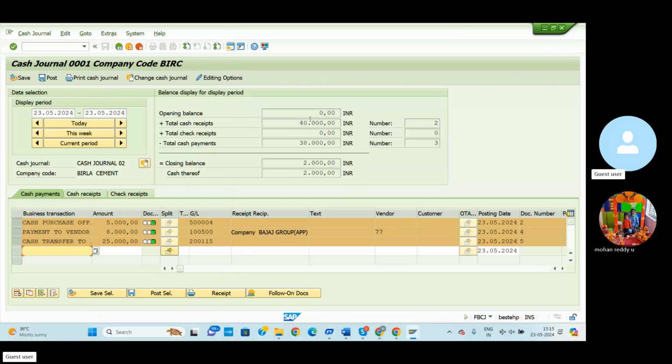Then automatically total receipts are 40,000, total payments are 38,000 including the bank deposit, and the closing balance is 2,000. So as per today, the petty cash GL balance is 2,000.